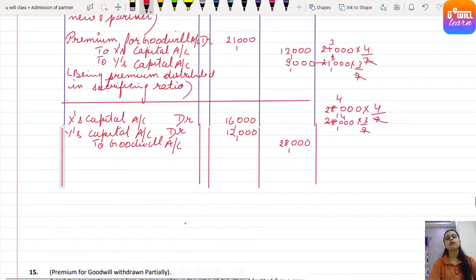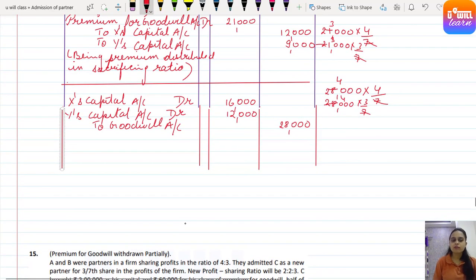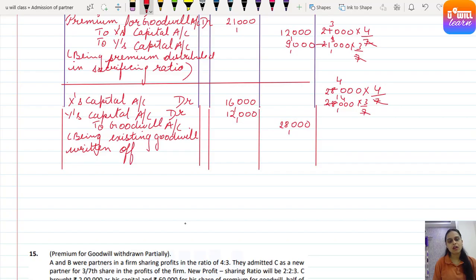Yes, so here, old goodwill is written off, being existing goodwill written off. Clear everyone? Goodwill written off. In which ratio? In old ratio. Clear? Understood? Let's sketch the line to completely end the question.